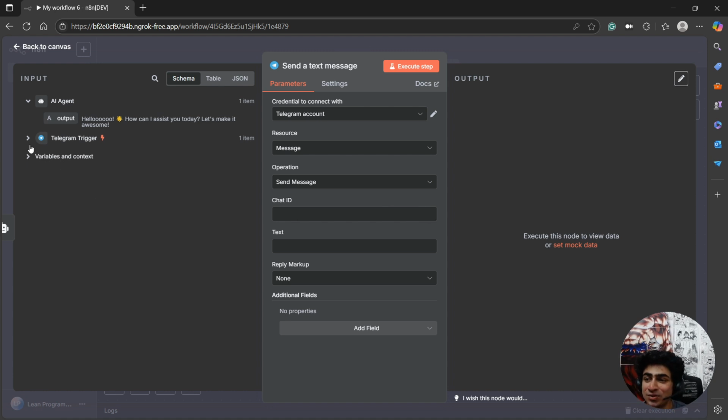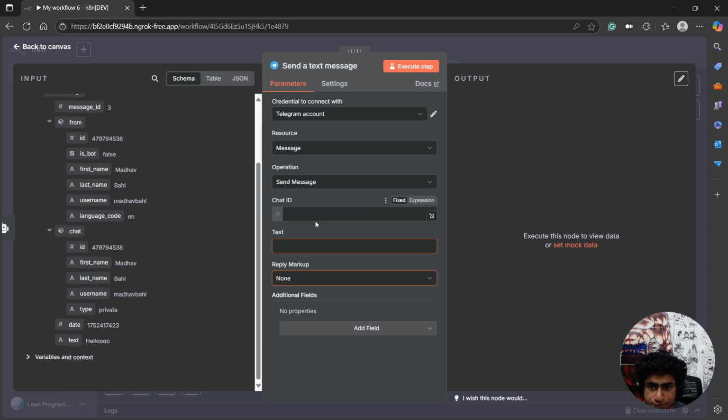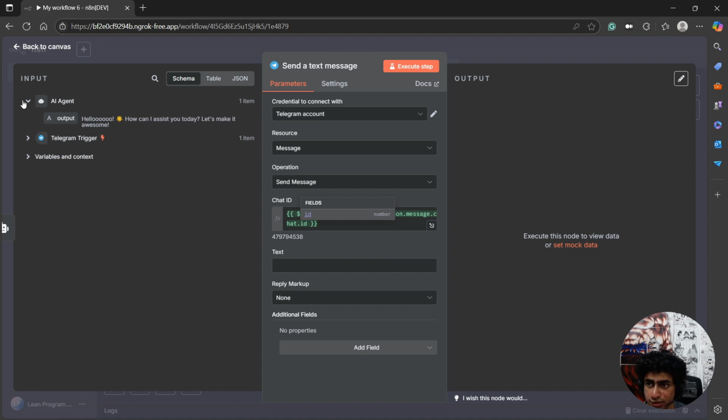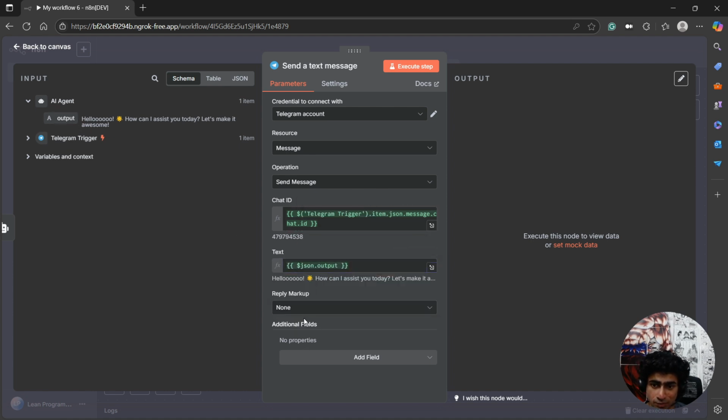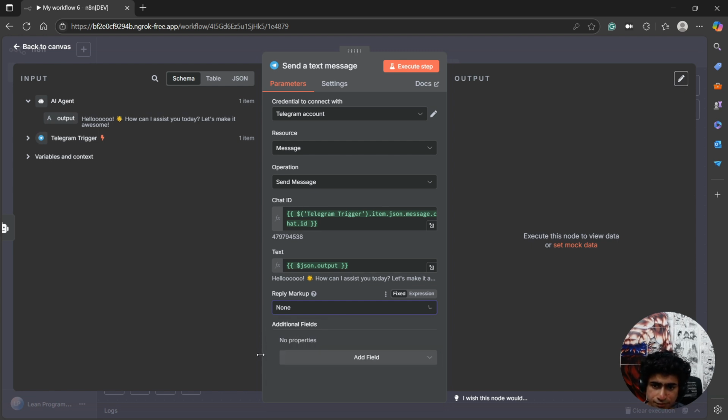Anyways, the chat ID can be provided through the output from the first step, which was the chat. That's it. And then the text can be provided from the output of the AI agent. That's it. Reply markup, do we need to do? Yeah, it's not required. Cool. Let's execute this step, executing node.